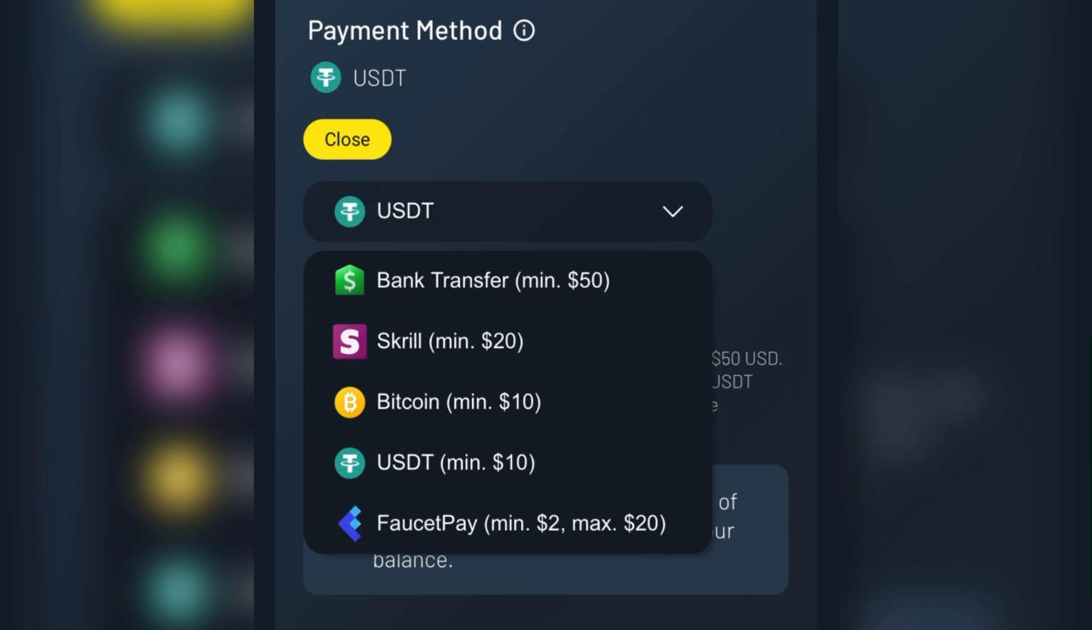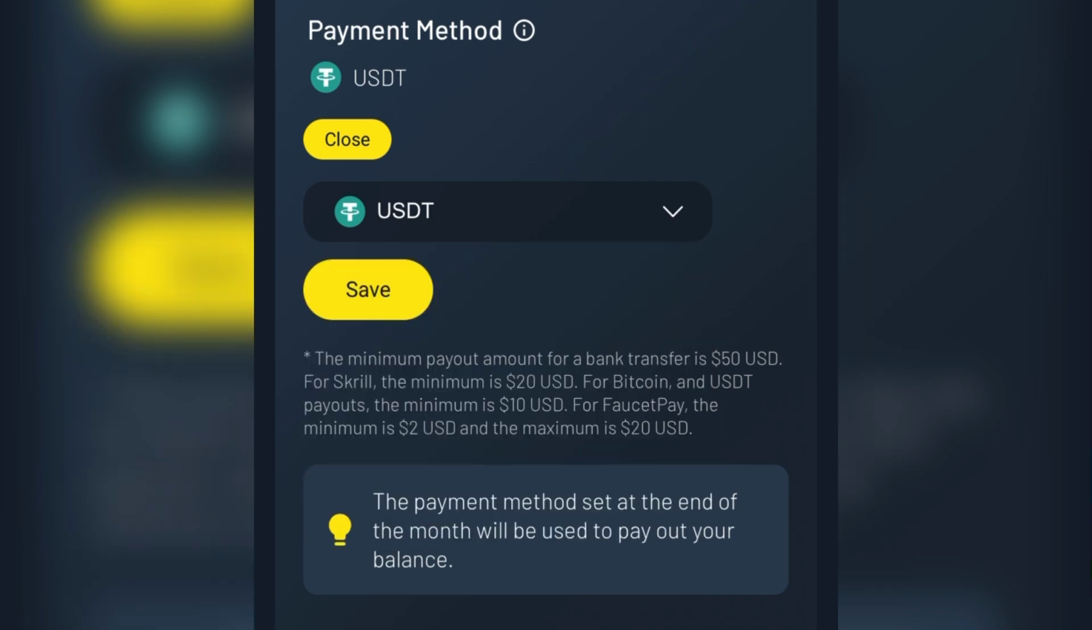So once you have actually done that, all you just need to do is to come down here and click on save. Then your payment method, your withdrawal method will be saved on your account.